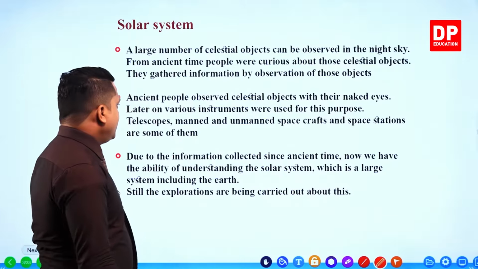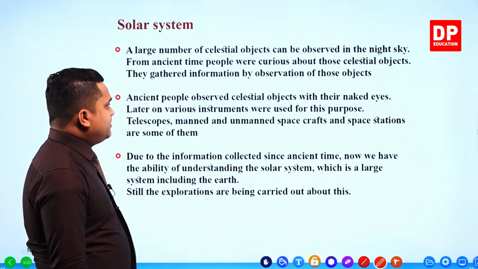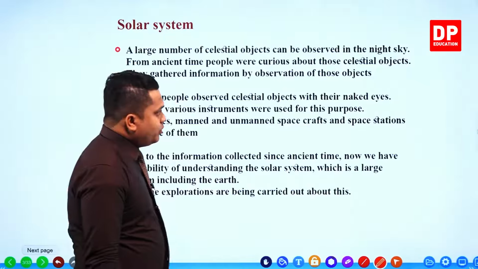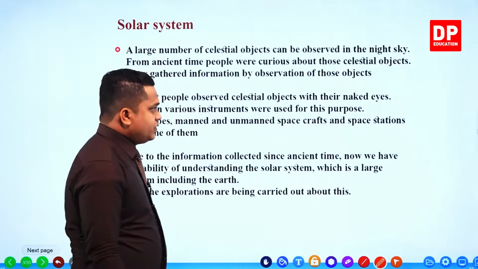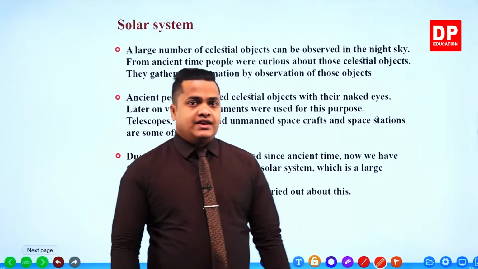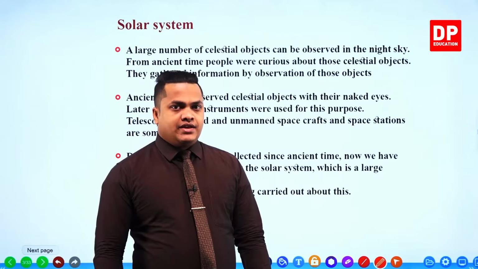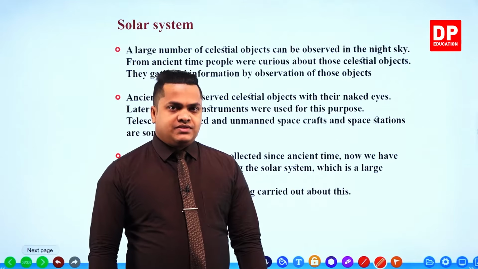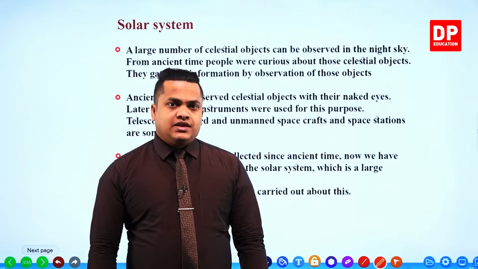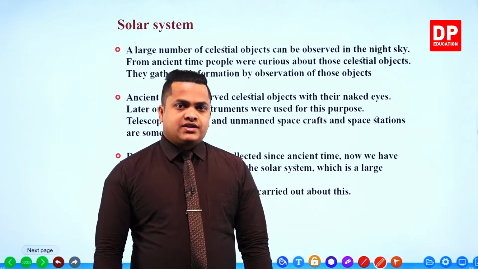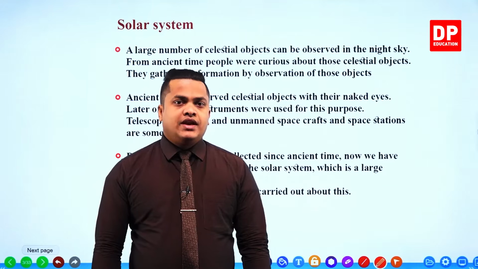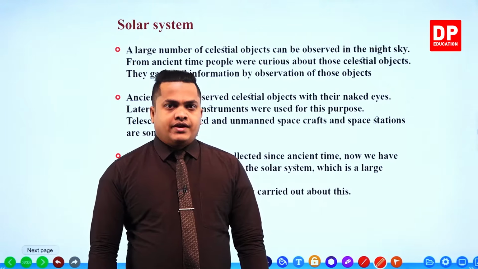Then ancient people observed celestial objects with their naked eyes. So we know that ancient people didn't have any special instruments at that time period. Therefore they observed the celestial objects or the night sky by using their naked eye, right?